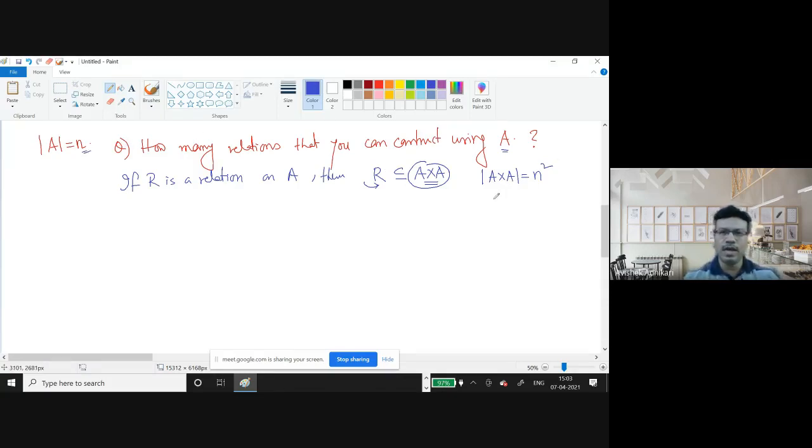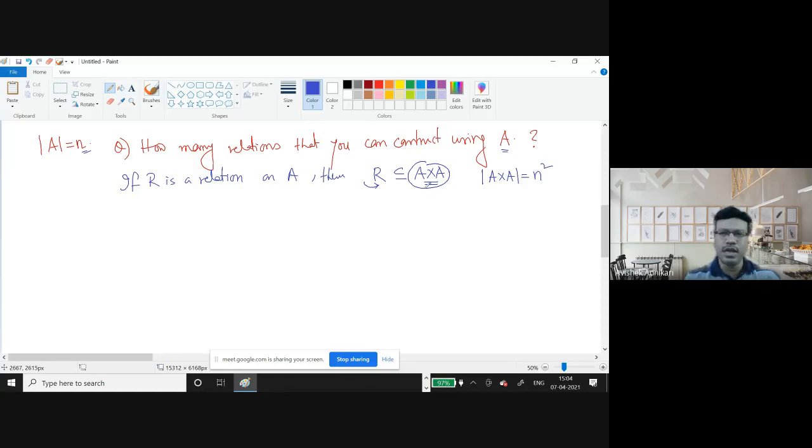Now if I ask you, if a set A has order n, then how many subsets are there of this set? The answer is the cardinality of the power set, which is 2 to the power n.